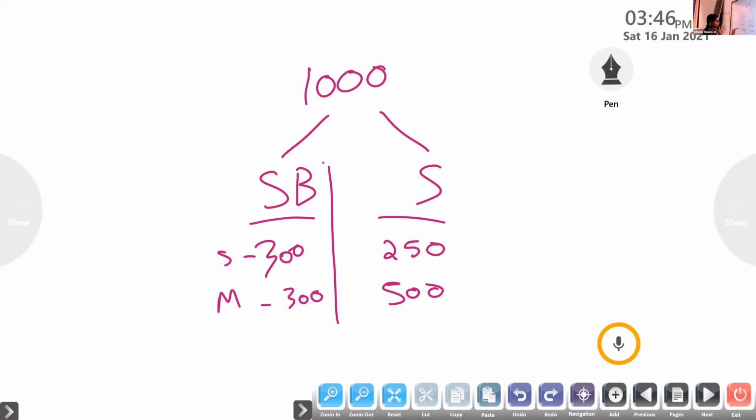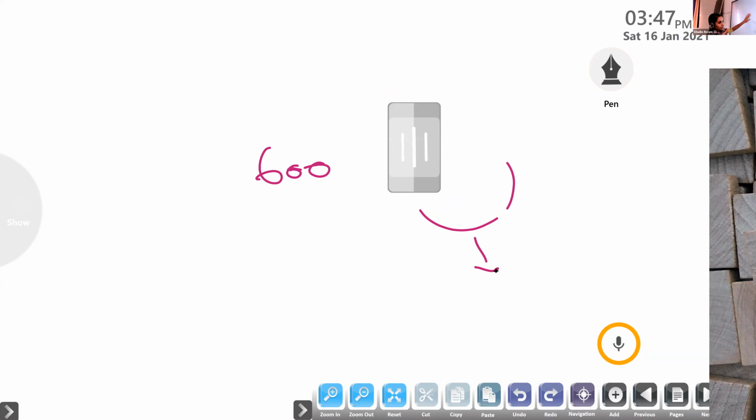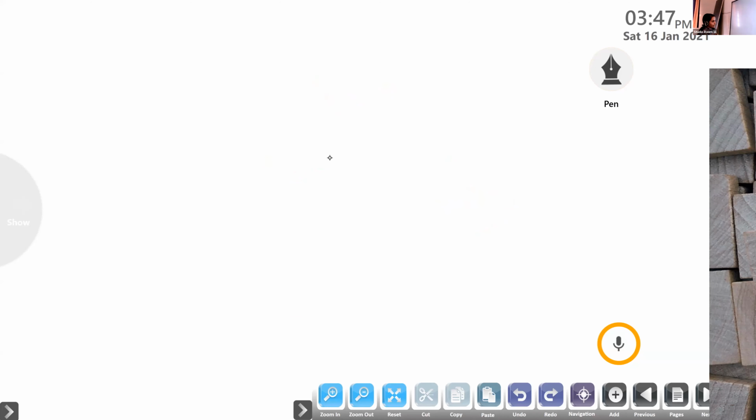That is the mental check. Out of 1,000 rupees, for an example, if we spend 600 on a school bag, then only 400 is the amount we have for buying shoes. That is a mental calculation. That is a mental check. Is it clear? Mental checks. Then the next one is the mechanical check.